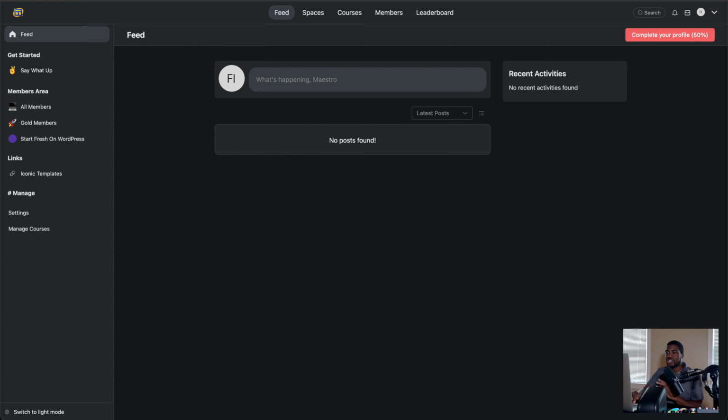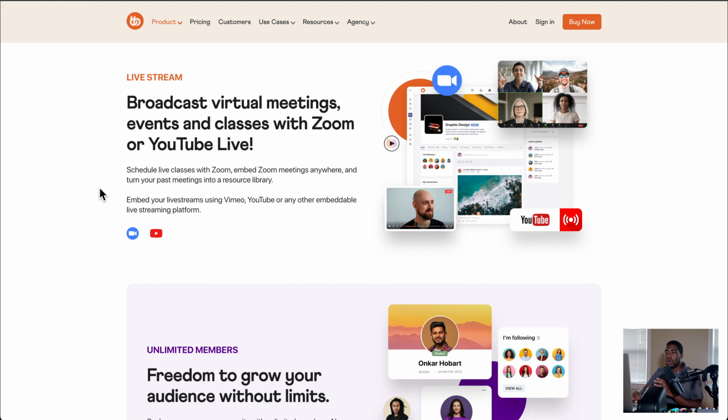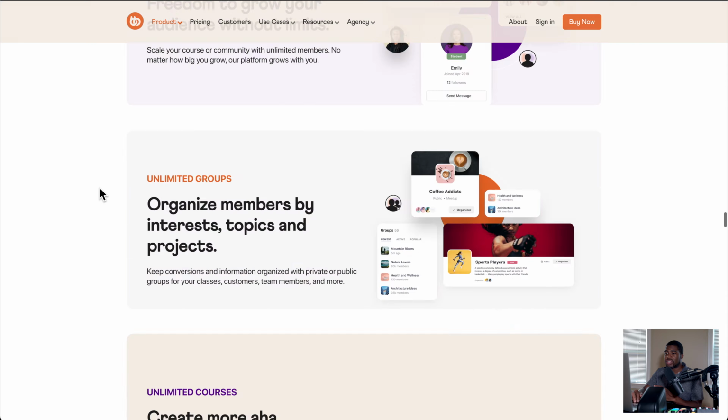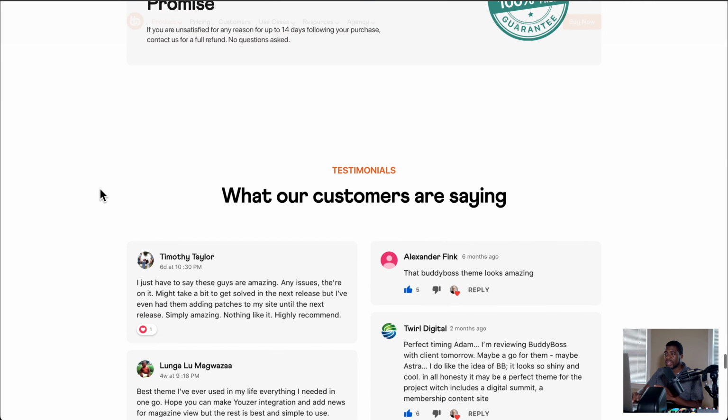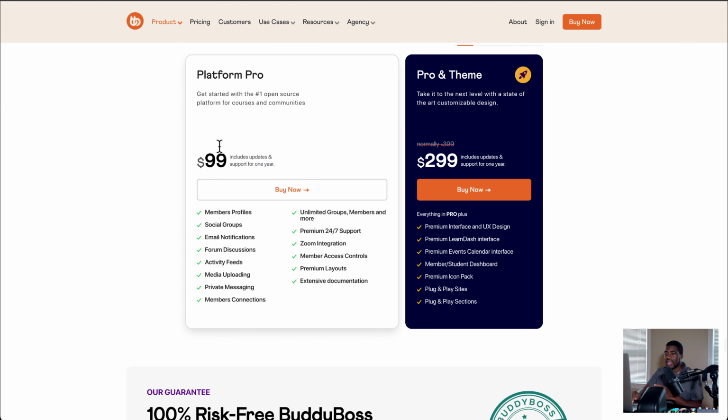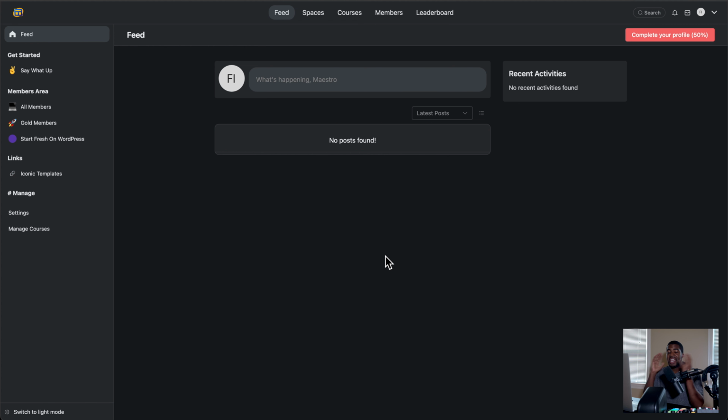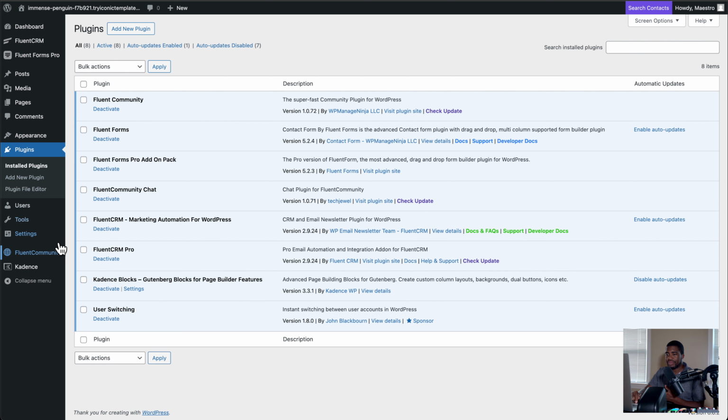That's not the same thing that you're going to get from BuddyBoss. When you are using BuddyBoss, especially when you're using the BuddyBoss platform, the plugin here, right? You can look for BuddyBoss in the back end, but when you're using BuddyBoss, you're going to be doing a lot of the settings from your WordPress admin area. You're not doing the settings directly from inside of the interface area. I'm just going to call it the interface area for now because I don't have another word for it. So you're not doing the settings from here. You are doing the settings from back here, right?